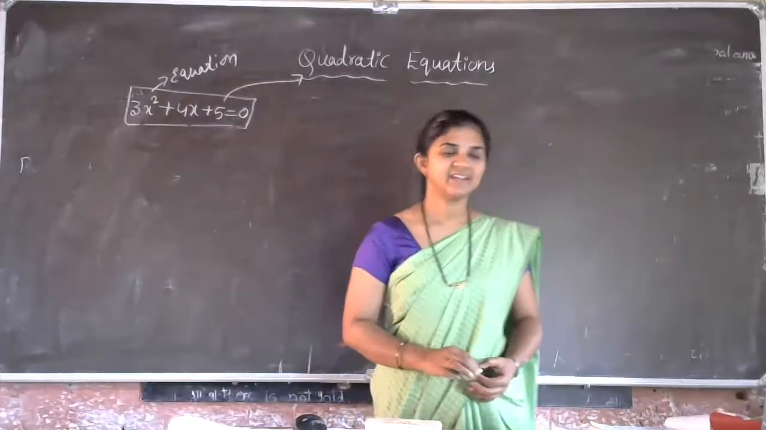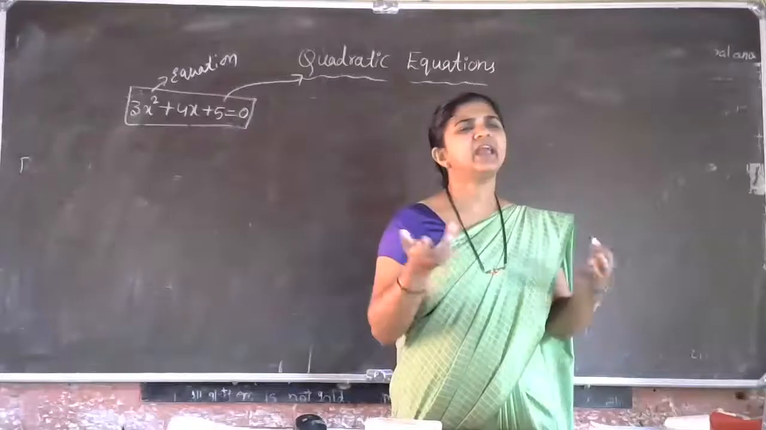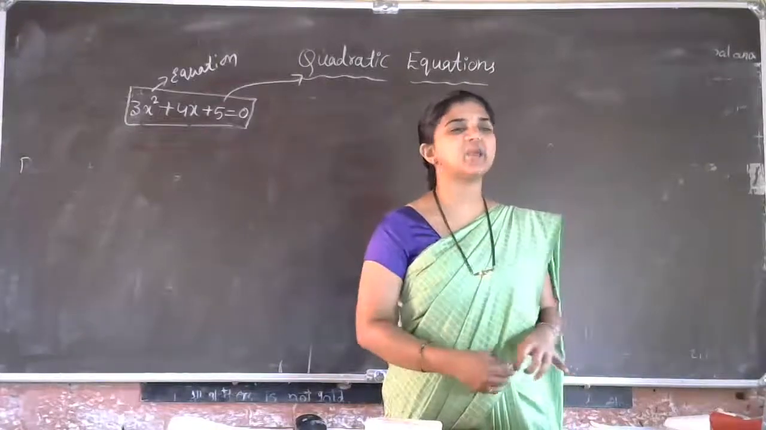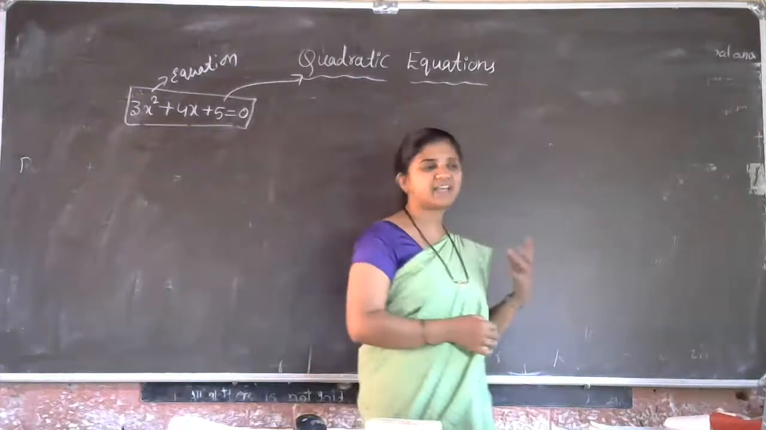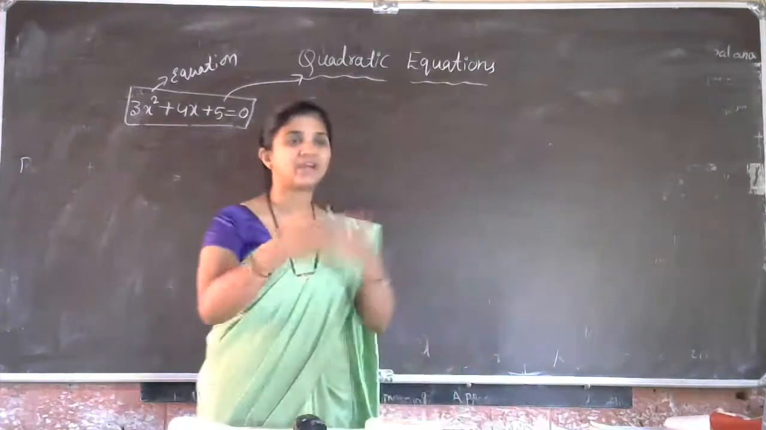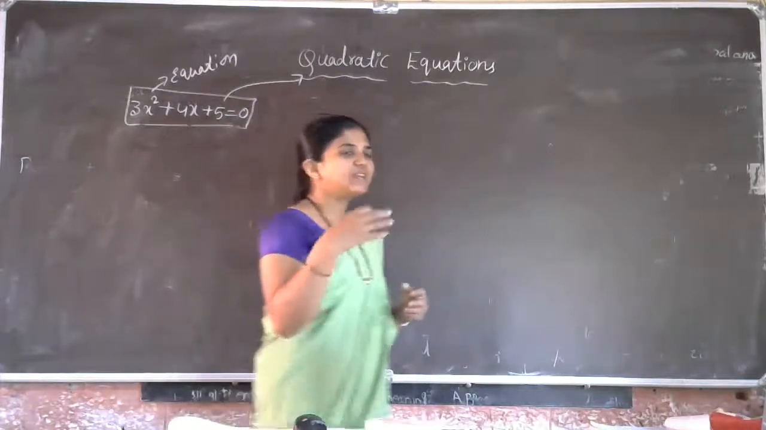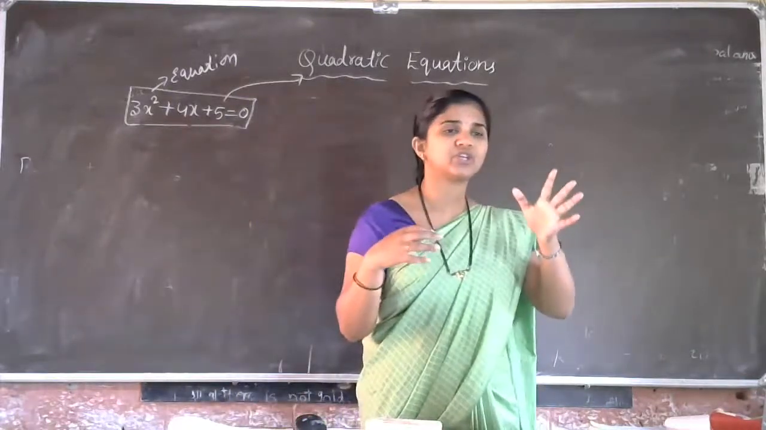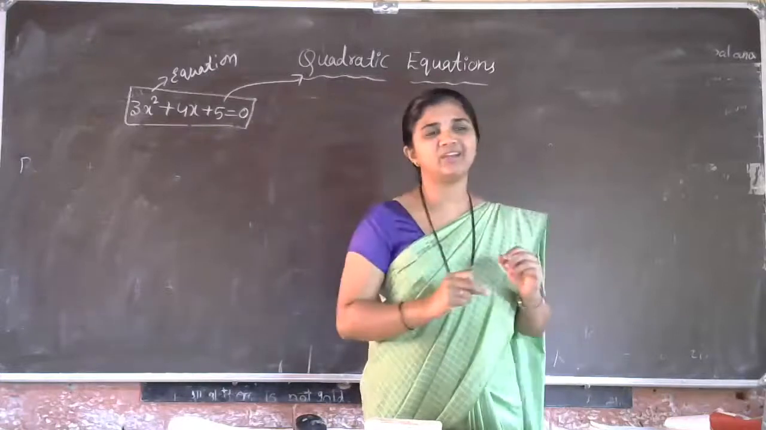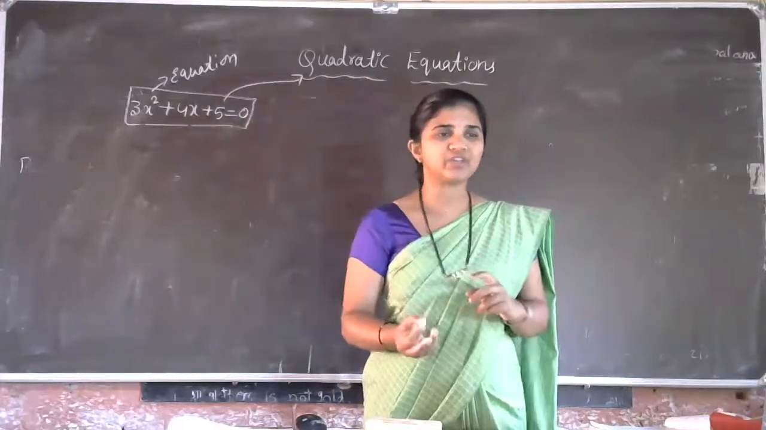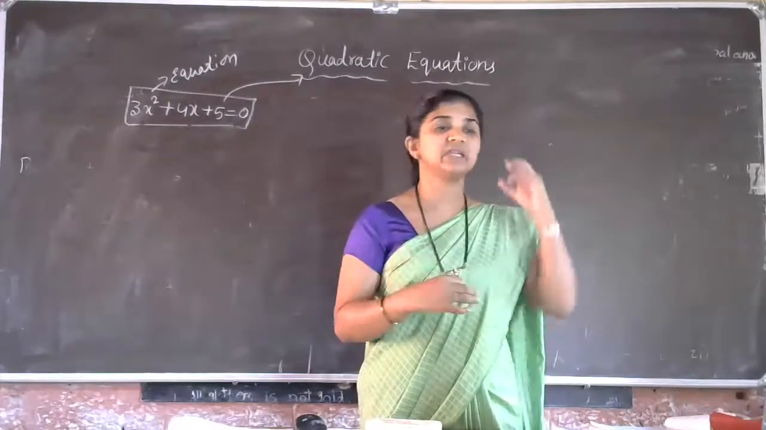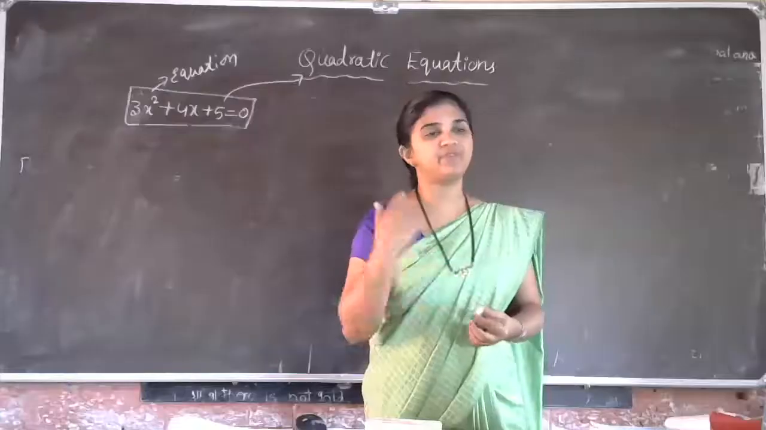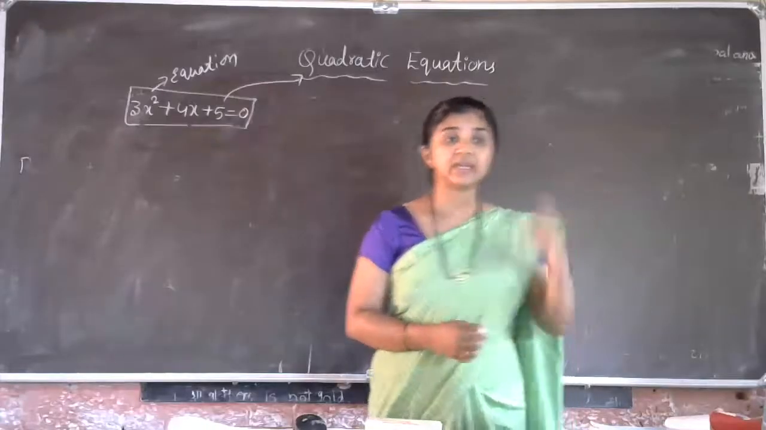An equation in which the degree of the variable is 2. Yeah, an equation in which the degree of the variable is 2, such type of equations are called quadratic equations. Same to same as the definition for quadratic polynomial. You are telling the quadratic polynomial definition. Instead of using the word polynomial, now you have to use the word equation. An equation with the degree of the variable 2, such type of equations are called quadratic equations.